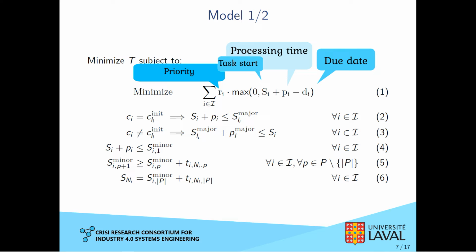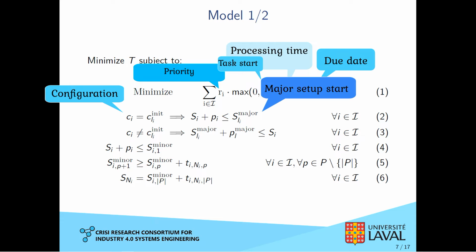Since our model is pretty big, I split it in two. So let's go ahead and explain what's going on here. Bubbles will explain letters. The first equation shows our objective function, which is to minimize the weighted tardiness. It is essentially the sum of lateness weighted by task priority.